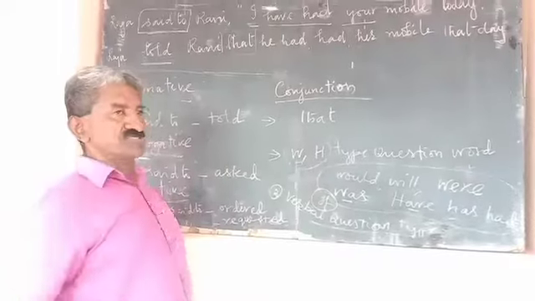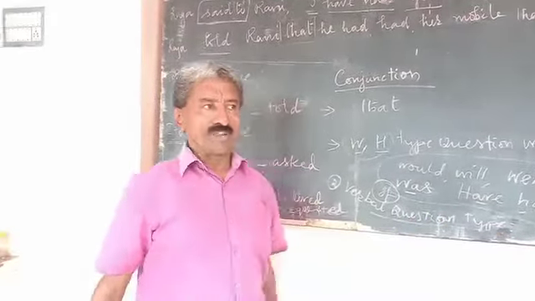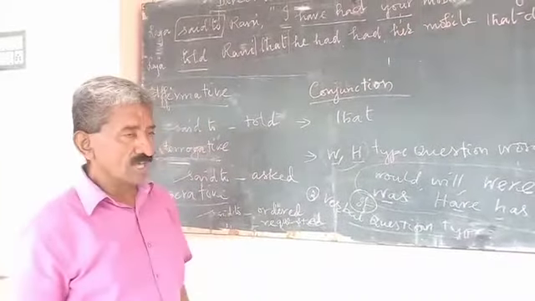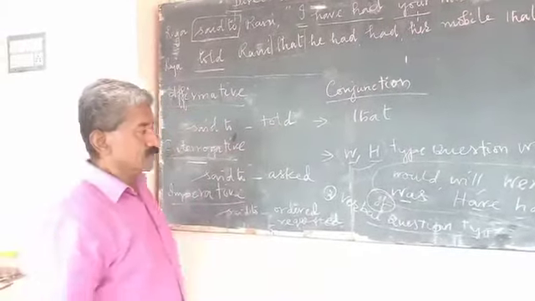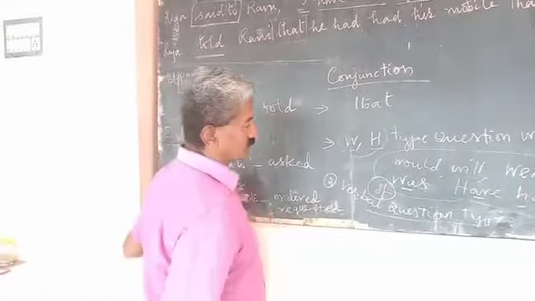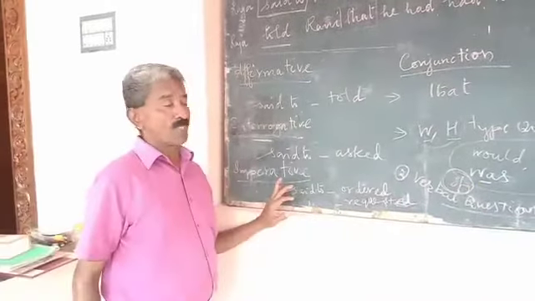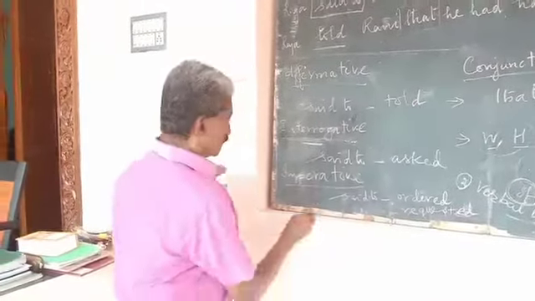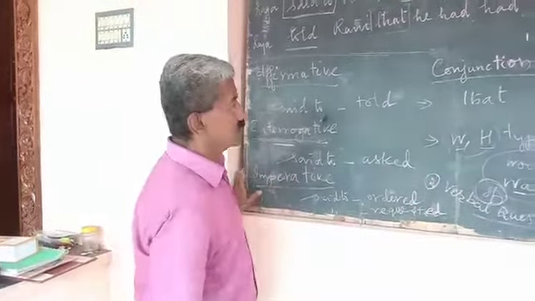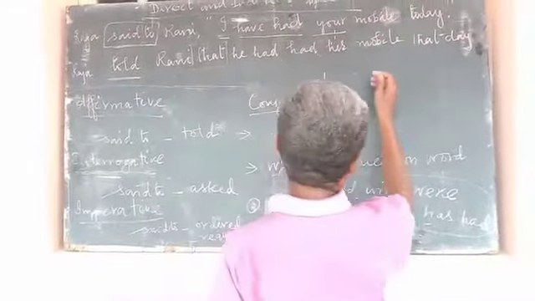Those verbal questions, for example, are you fine? Were you alright? Will you come with me? Can you help me? When questions like these appear in a question type of sentence, the conjunction is if. In imperative, there is no conjunction.